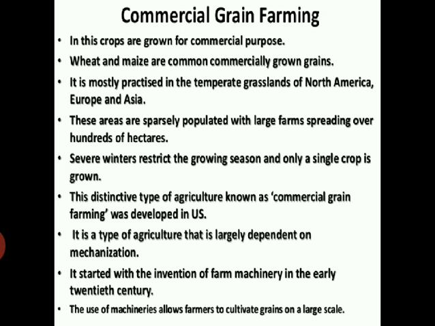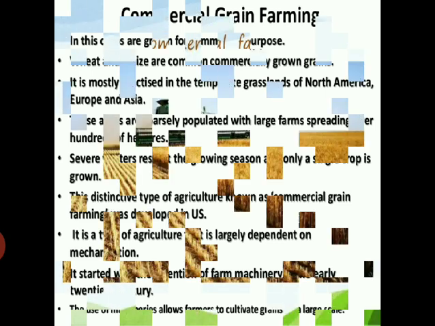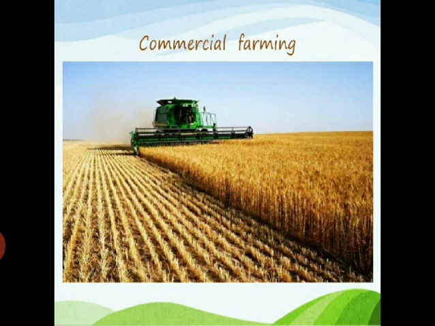So with technology, with a smaller amount of human capital, we can cultivate large hectares of land. This type of agriculture is called commercial grain farming. This is the image representing commercial grain farming. Here we can see one harvester harvesting the wheat.